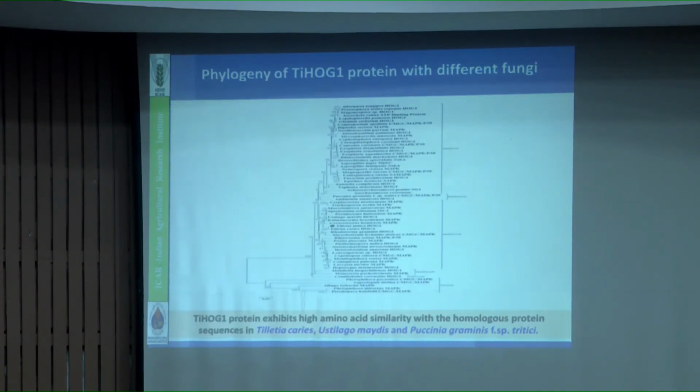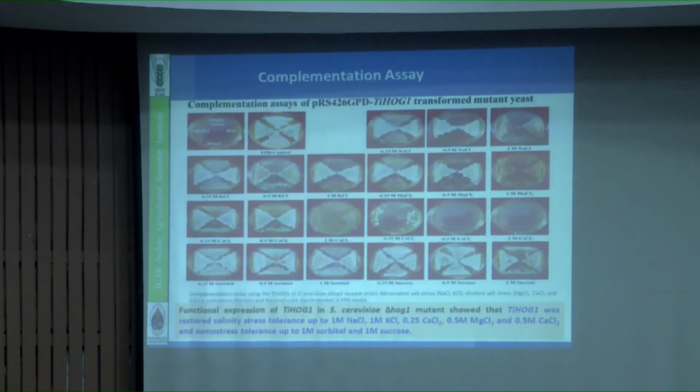After cloning, we sequenced, and the sequences were compared with HOG proteins. After this phylogeny, you see here, TIHOG protein exhibits high amino acid similarity to homologous proteins of Tilletia caries, Ustilago maydis, and Puccinia. It means it is correct. It is coming in the same group. HOG1 has a role in stress.